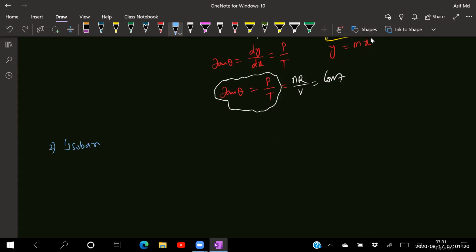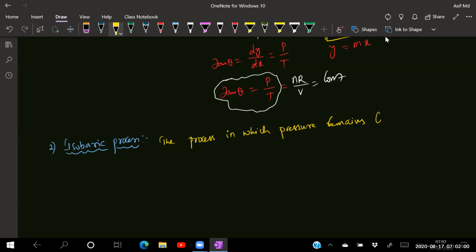Work done in an isobaric process. Okay, just give me a minute, beta. Isobaric process. Now see, what do you mean by isobaric process, beta? The process in which pressure remains constant. Pressure remains constant. Isobaric. Baric means pressure, beta.